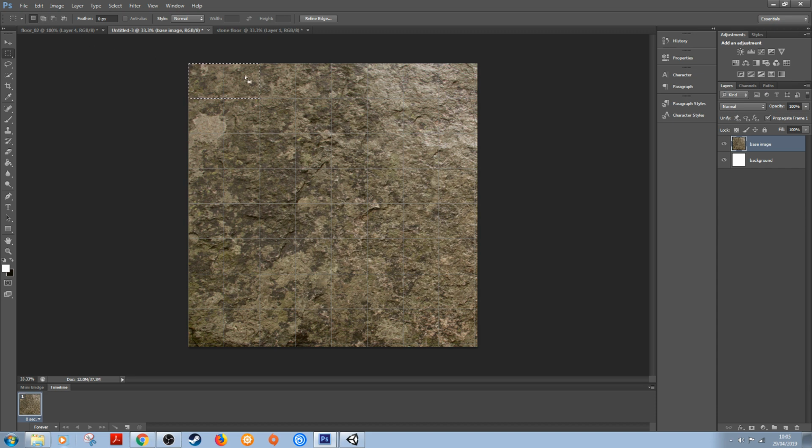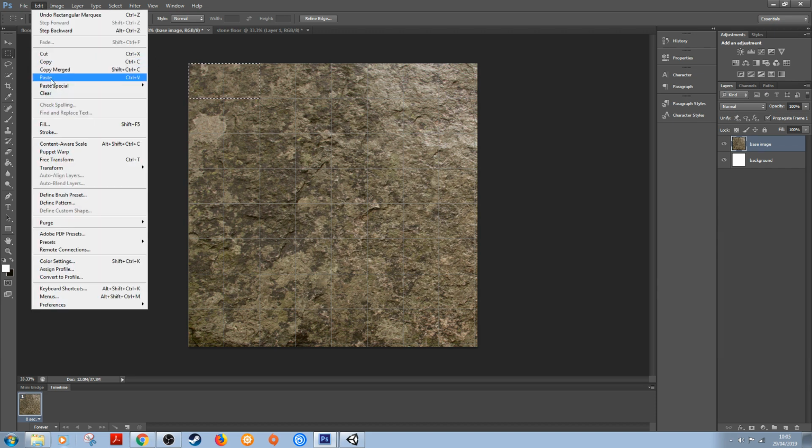So there are shortcuts to do this, but if you go to Edit, you'll see you've got Cut, Copy Merged, and Paste Special, which pastes it in the place that you've copied it from, and there are different shortcuts as well. You can see here Shift Control C will allow you to copy that, and then Shift Control V will allow you to paste that in there. Now I'm using Copy Merged because we're going to have a lot of layers as I go through here, just to get these right. So what I want to do here is Control Shift C.